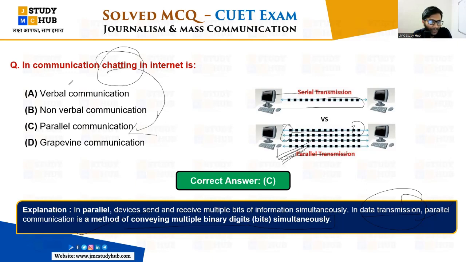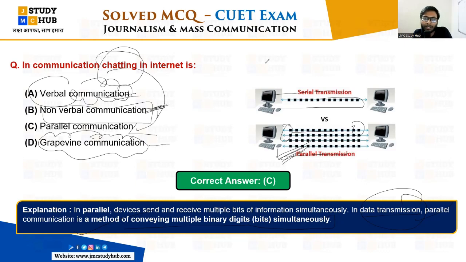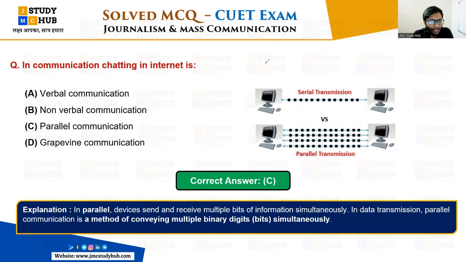Okay. Verbal communication is oral and written communication. Non-verbal communication is sign and symbol communication, right? So that is important to know. Grapevine communication is one kind of informal communication, where we talk about casual things, that informal kind of things where we gather together and communicate. So that is what grapevine communication is about. Rumors are also majorly spread through grapevine communication only. So it is not formal, it is an informal type of communication.